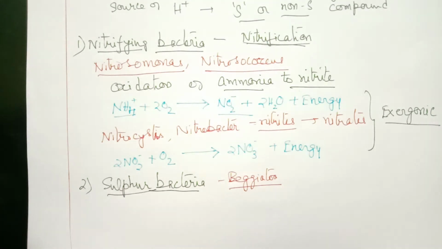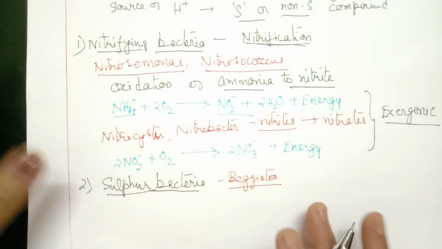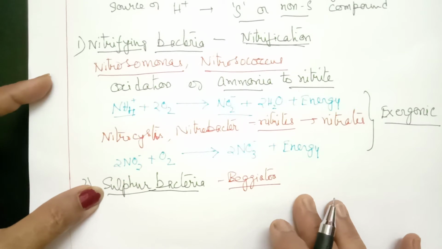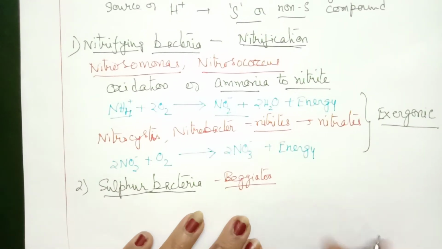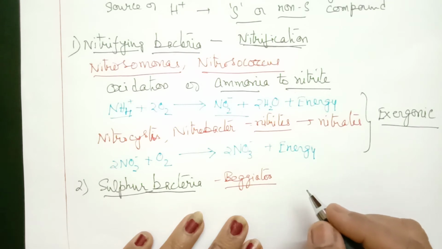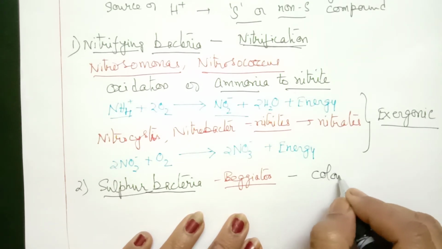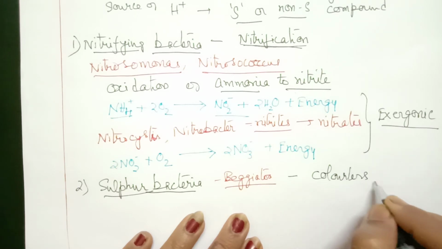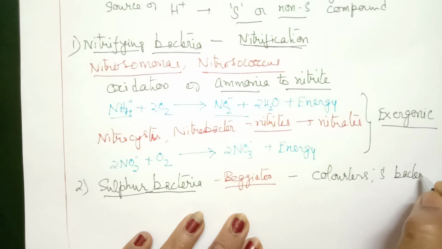It is called a colorless sulfur bacterium. That means it is not pigmented. All these are not pigmented because they cannot use sunlight, so they are called non-pigmented or colorless sulfur bacteria.